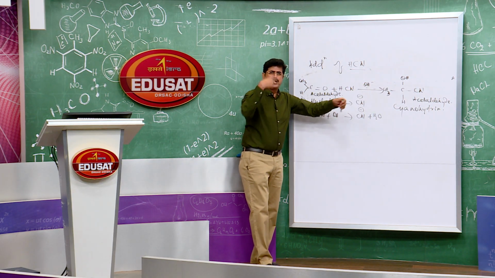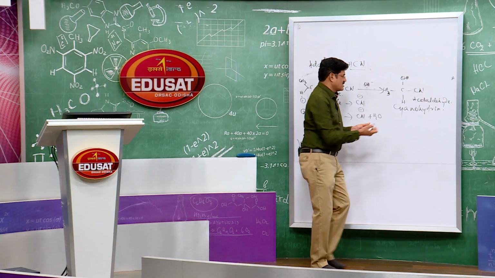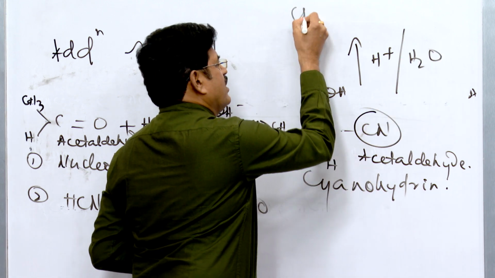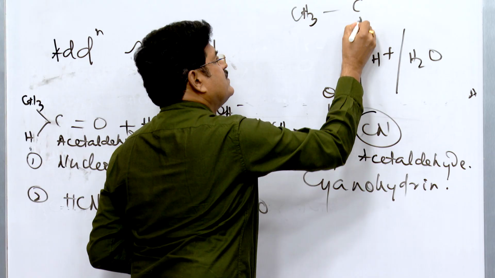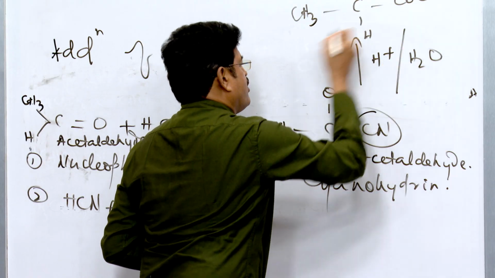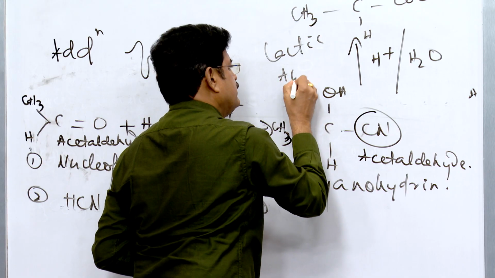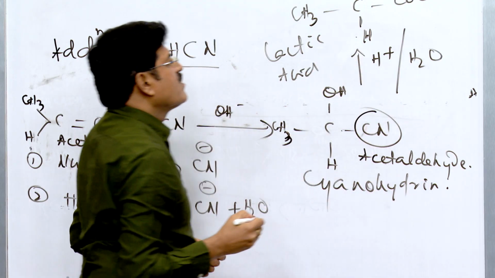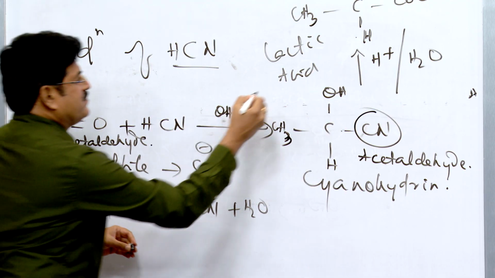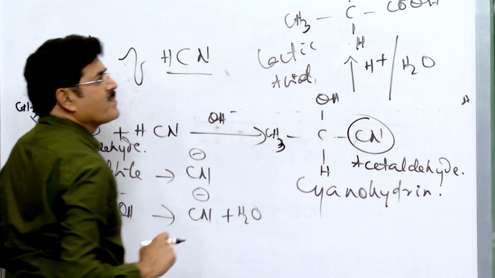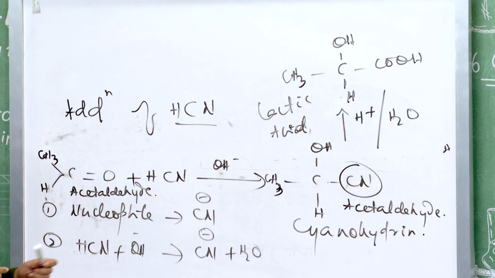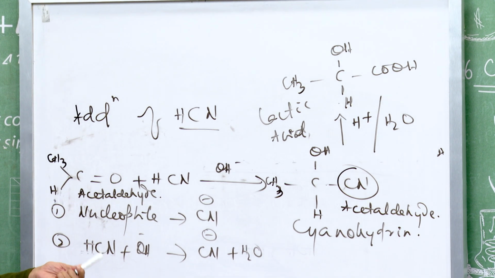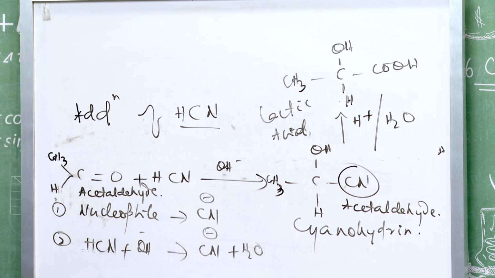We can convert this compound into a hydroxy acid just by acid hydrolysis, because the cyanide group can be hydrolyzed to a carboxylic acid by acid hydrolysis. This hydroxy acid is called lactic acid. This is lactic acid. So this reaction can be used for this conversion. If the question asks how you will prepare lactic acid from acetaldehyde, this is the reaction. I have discussed some points here.